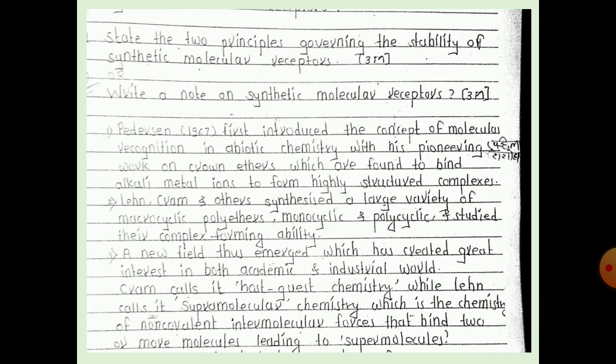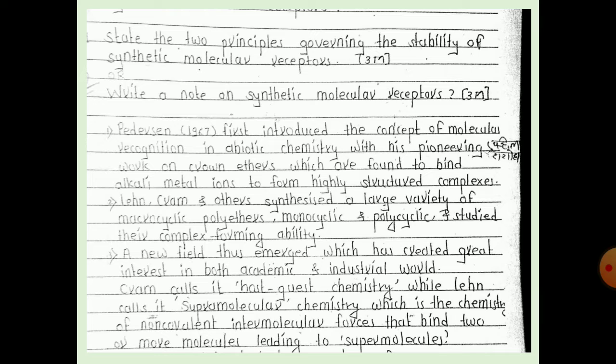Okay, so the answer is: Pedersen first introduced the concept of molecular recognition in abiotic chemistry, which is the pioneering work on the crown ethers, which were found to bind alkali metal ions to form highly stable complexes. Highly stable complex formation has taken place.